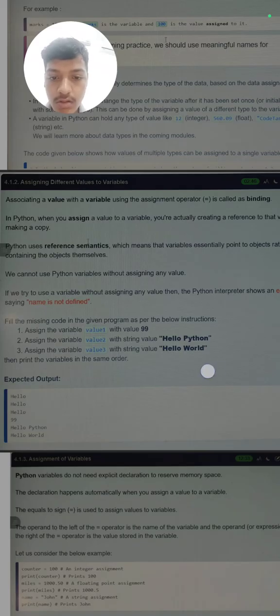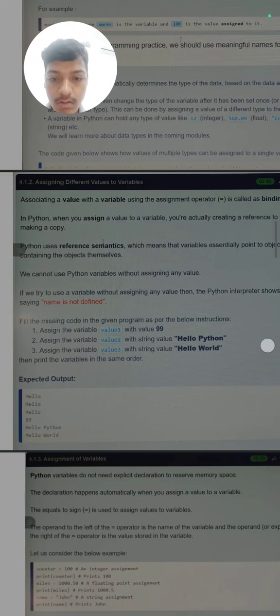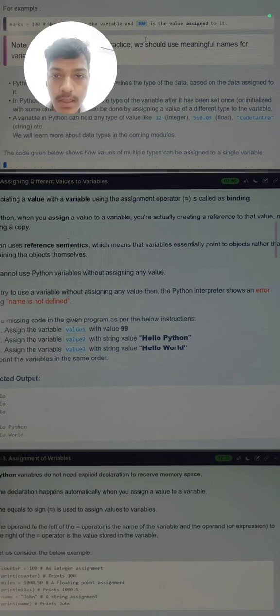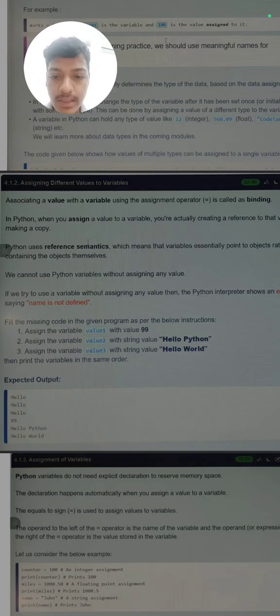I will show you this code later in this video. Try to solve it, it is simple, and print the same: value1 is equal to 99, value2 is equal to hello world, and value3, and then we print them. If we want to print hello python directly, we print it by putting quotes.